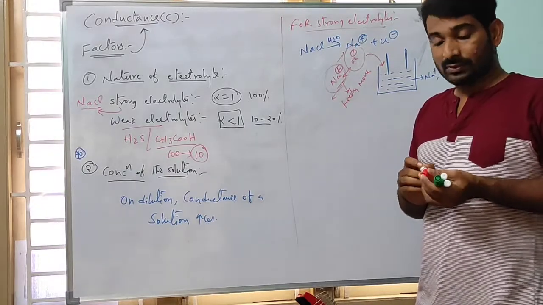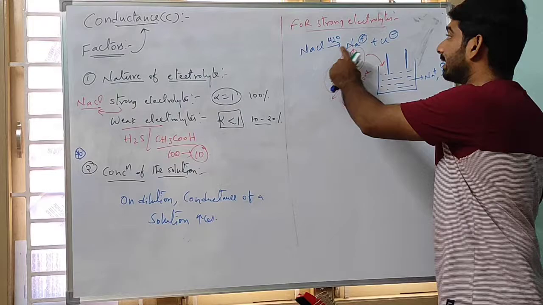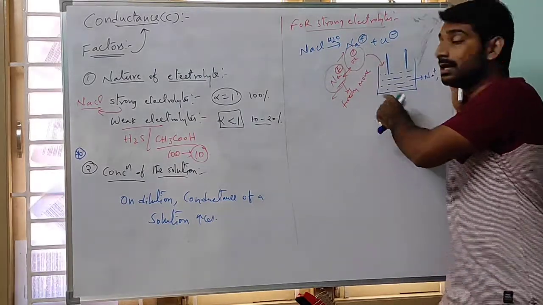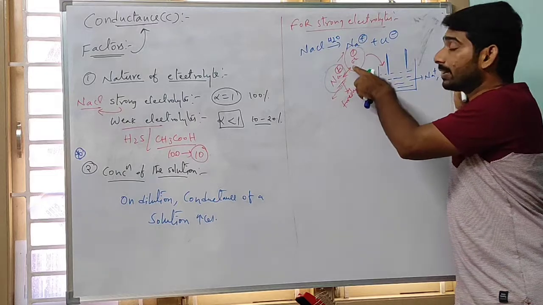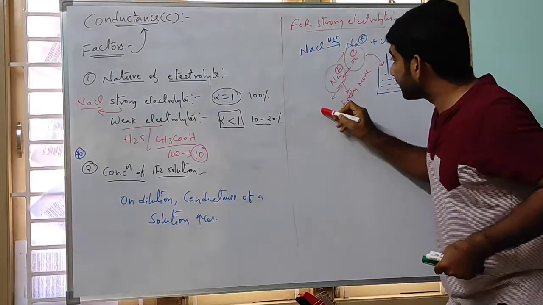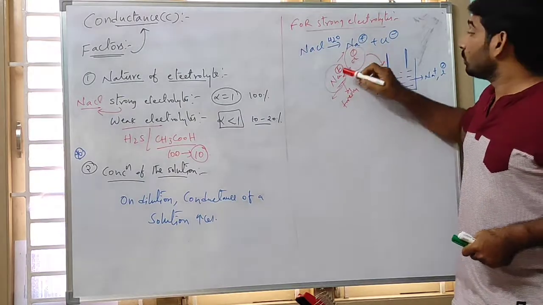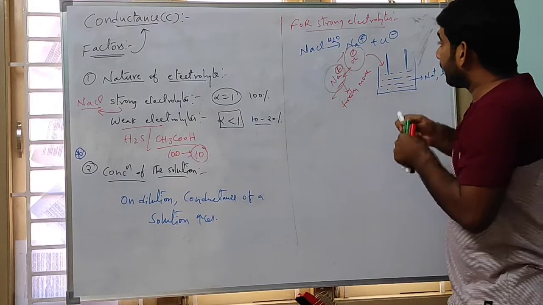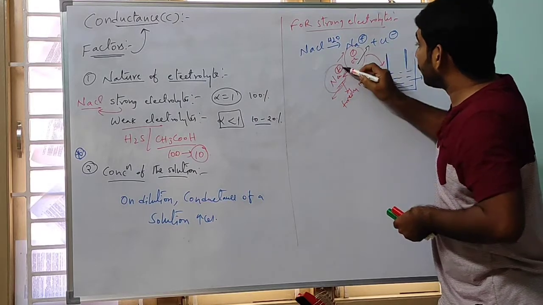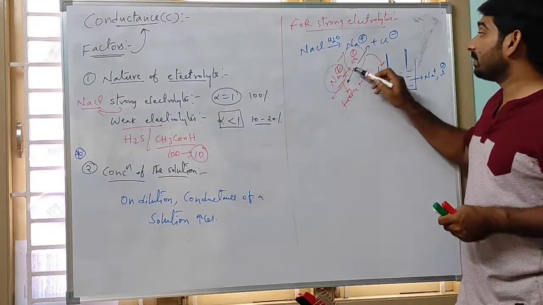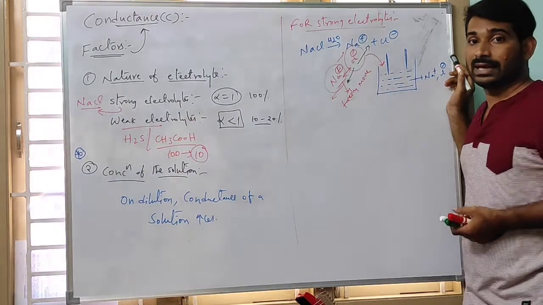Understand my point? Even though a strong electrolyte has 100% dissociation and more ions, if the volume is less, there are forces of attraction between the dissociated ions. The chloride ion pulls the sodium ion towards itself, and the sodium ion pulls the chloride ion. Like that, there is a drag between anion and cation.